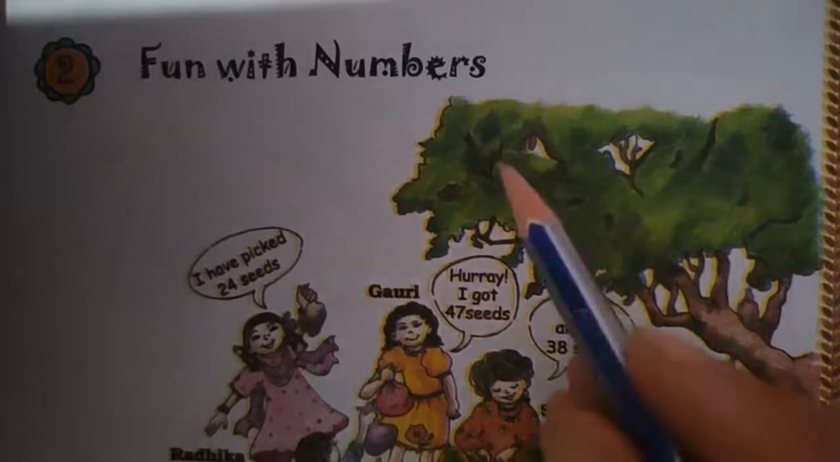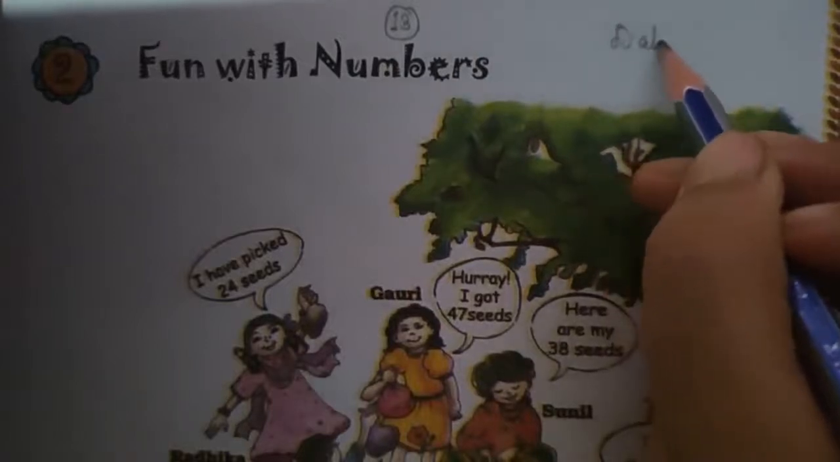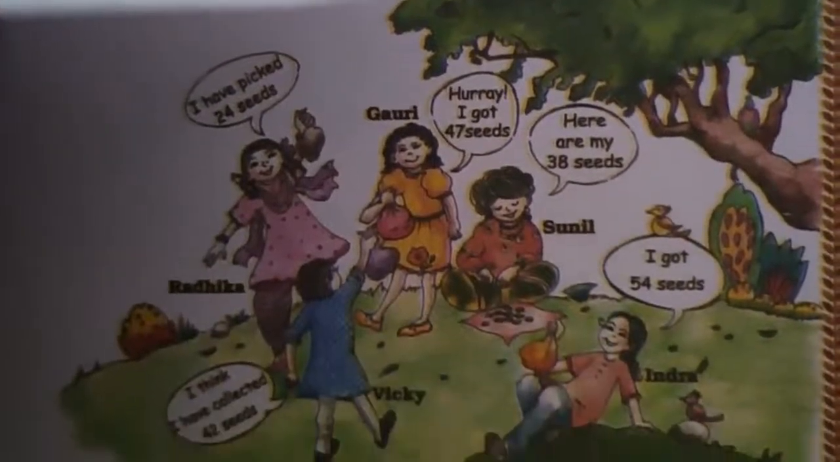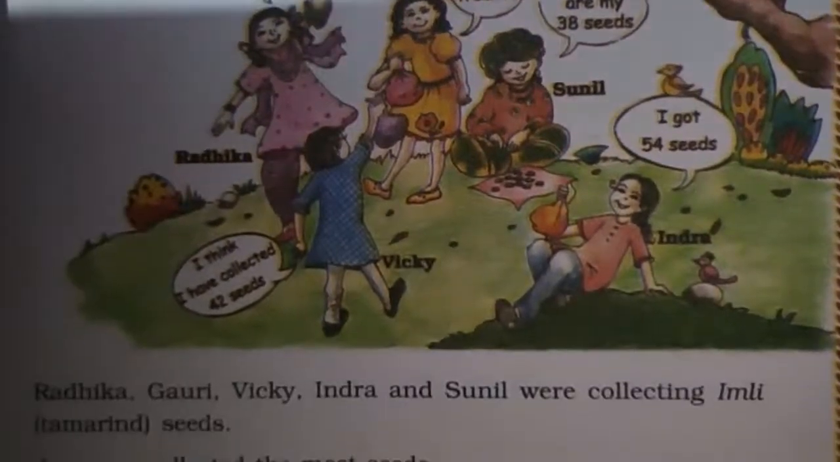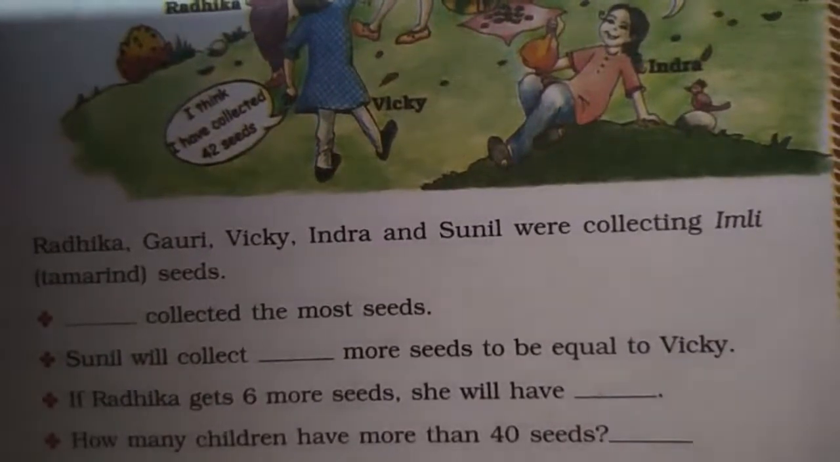So children, this is chapter 2 from your book Math Magic. It starts with page number 13. Let us write today's date. Today's date is 27th of April 2021. In the first page you can see that different children have collected different numbers of seeds. Based on this picture we will do the fill in the blanks given below.